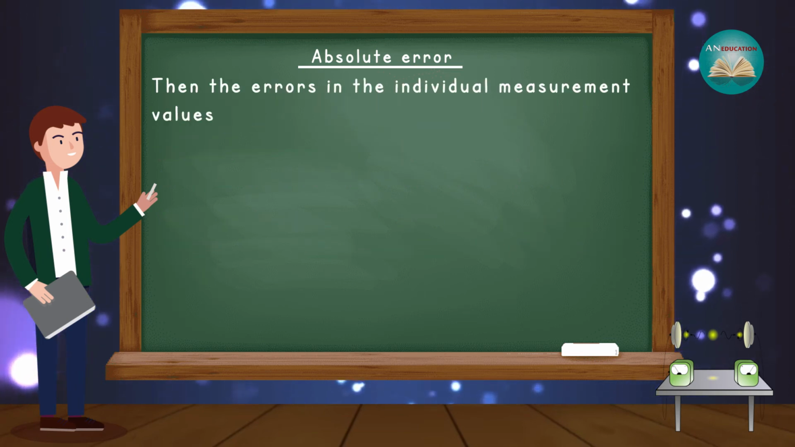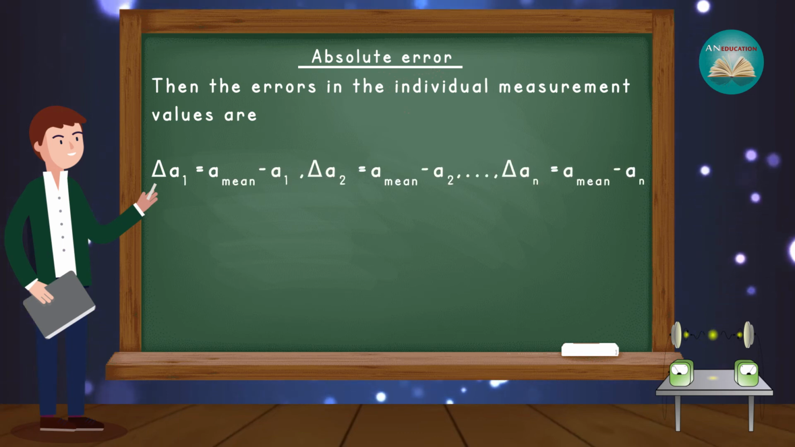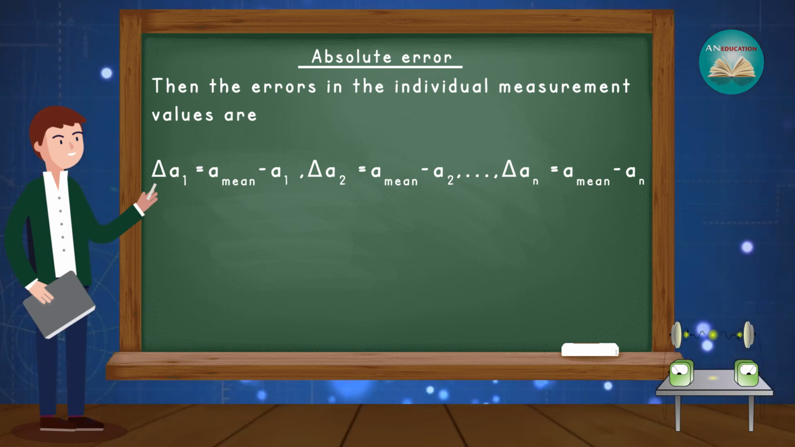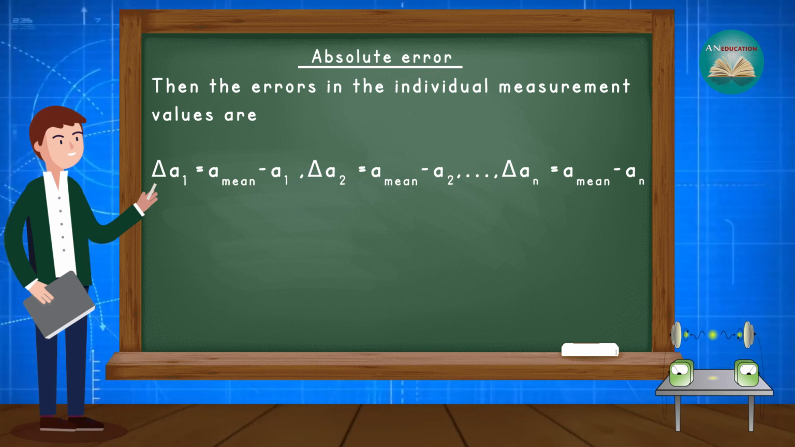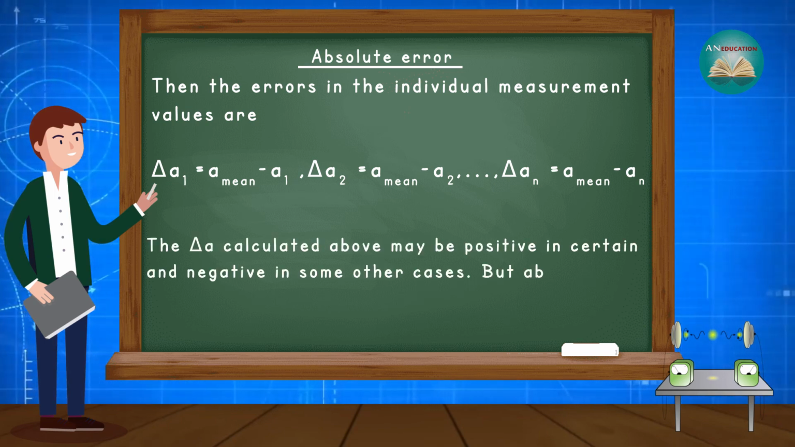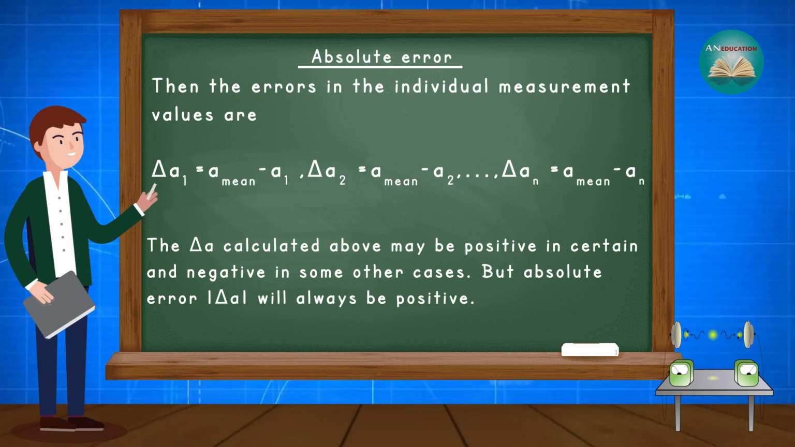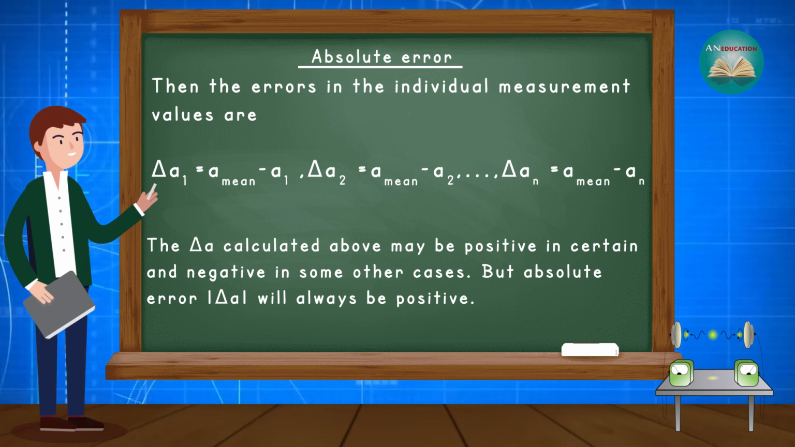Then the errors in the individual measurement values are delta A1 equals A mean minus A1, delta A2 equals A mean minus A2, and so on, delta An equals A mean minus An. The delta A calculated above may be positive in certain cases and negative in other cases, but the absolute error mod delta A will always be positive.